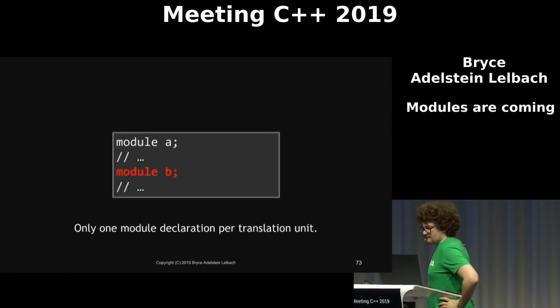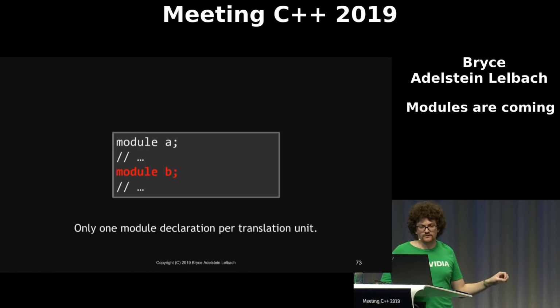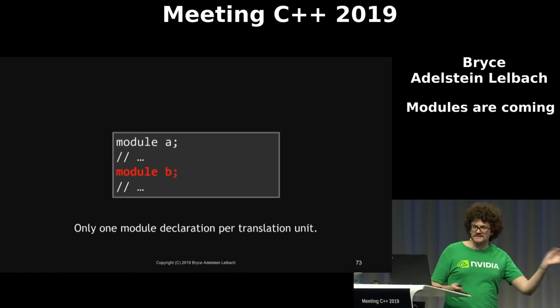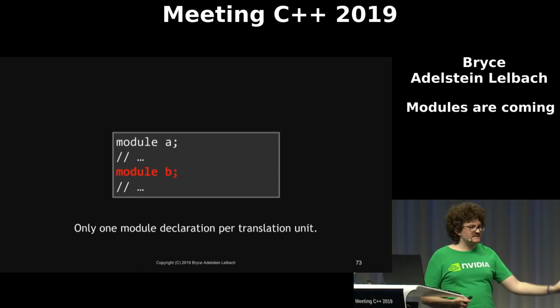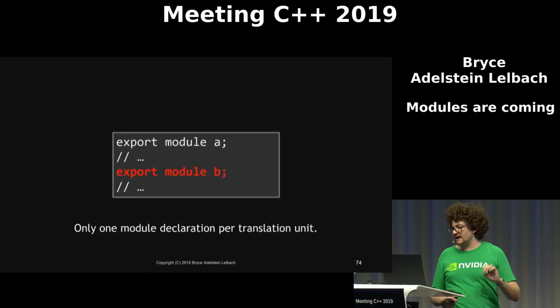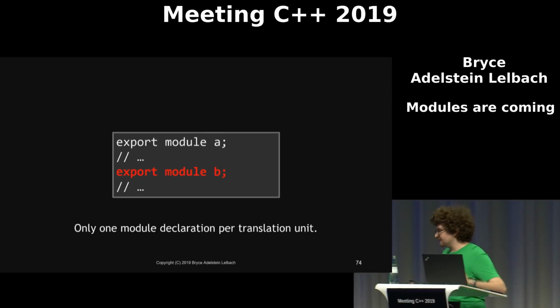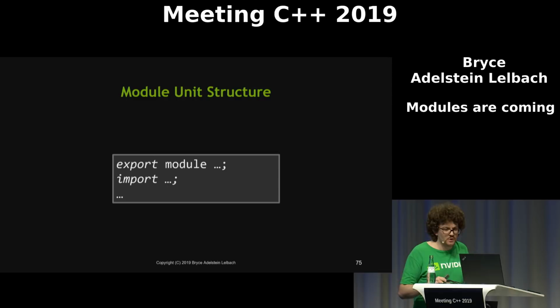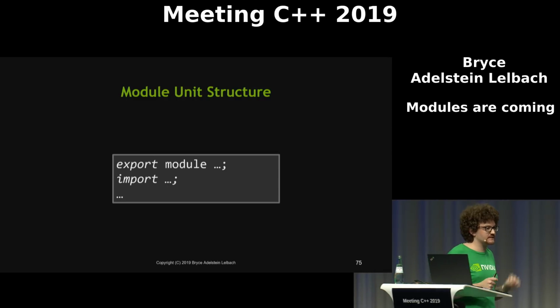Okay, so you can only have one module declaration per translation unit. This is true for both module implementation units and for module interface units. So now that we've established that, let's talk about the structure of module units,